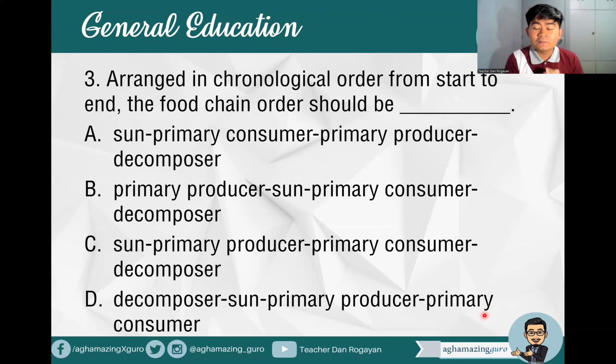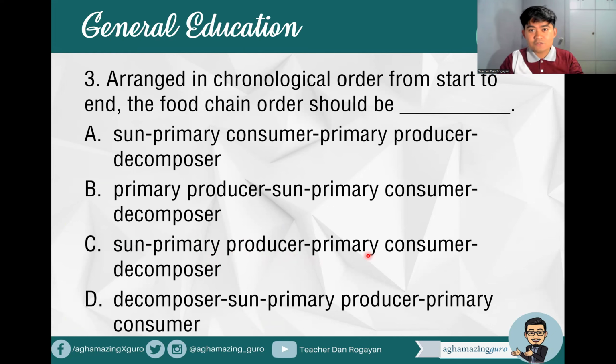Of course, we'll start with the ultimate source of energy on Earth. So pag tinanong, anong ultimate source of energy on Earth? That is the sun. Okay, so we start with the sun. So we're left with two options here, A and C. And you know that the source of food for our heterotrophs or for our consumers are producers. So we start with the producer, primary producer. So PRC inserted the word primary there for confusion, para medyo tricky, no? Primary producer, then we have the consumers, primary consumers.